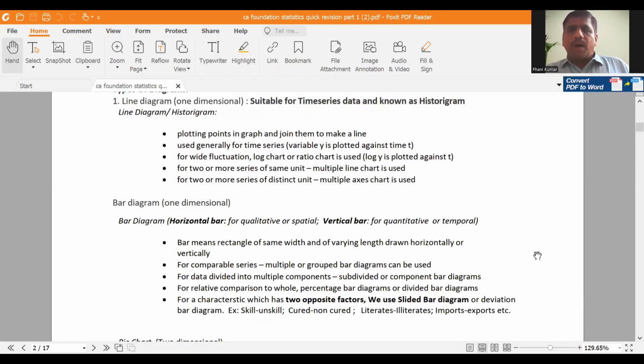What is meant by bar? Bar means a rectangle of the same width but of varying lengths. Lengths may vary, but width may not vary. So it is a one-dimensional diagram. So horizontal or vertical, based on your data, you have to use a horizontal bar or vertical bar.